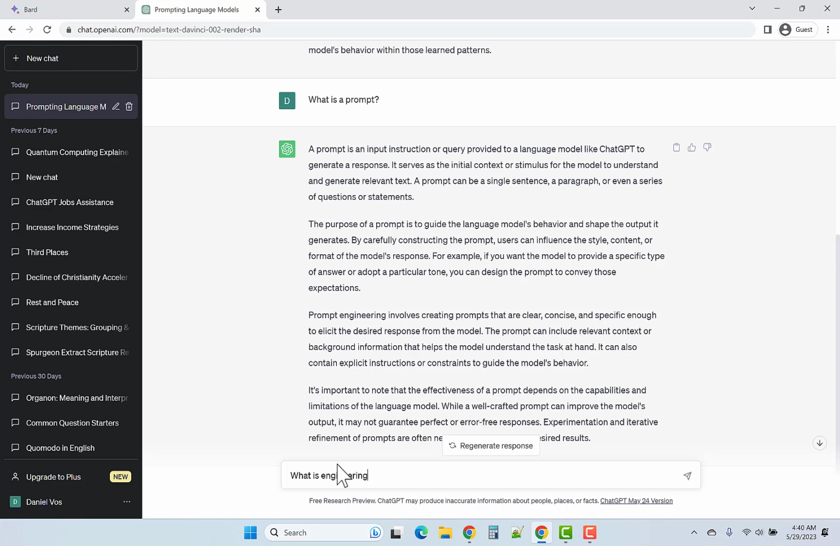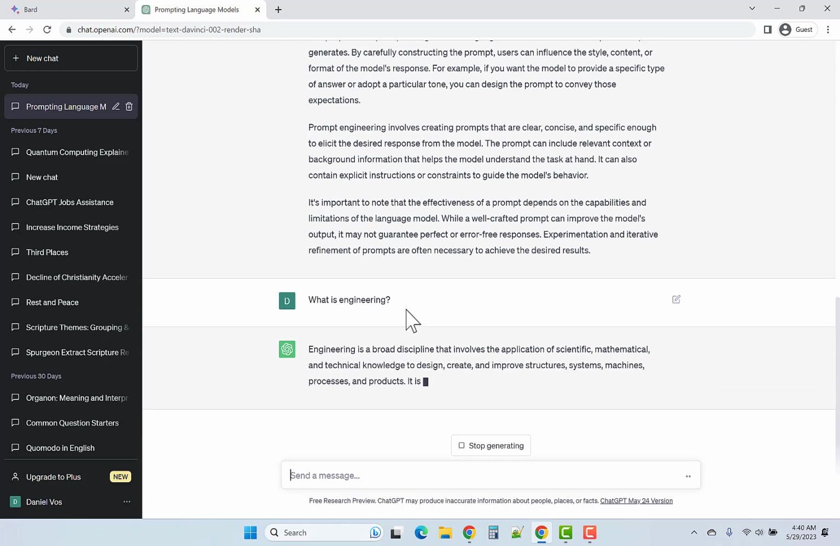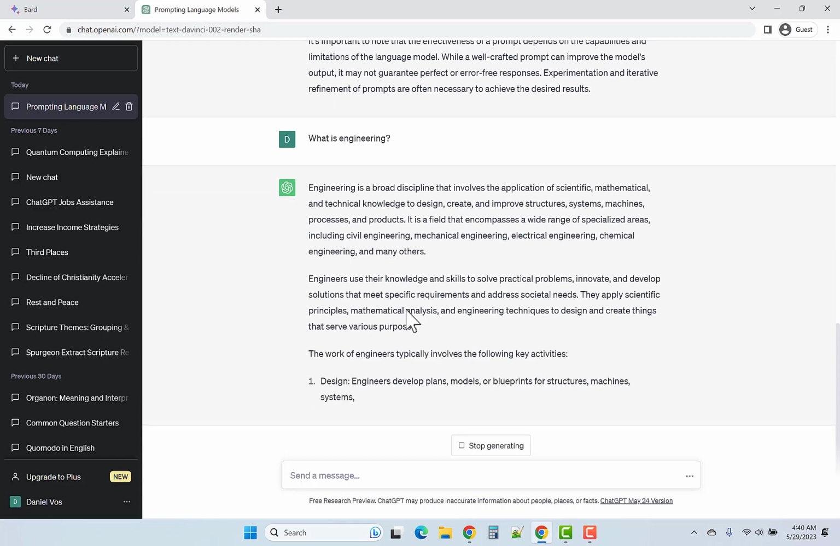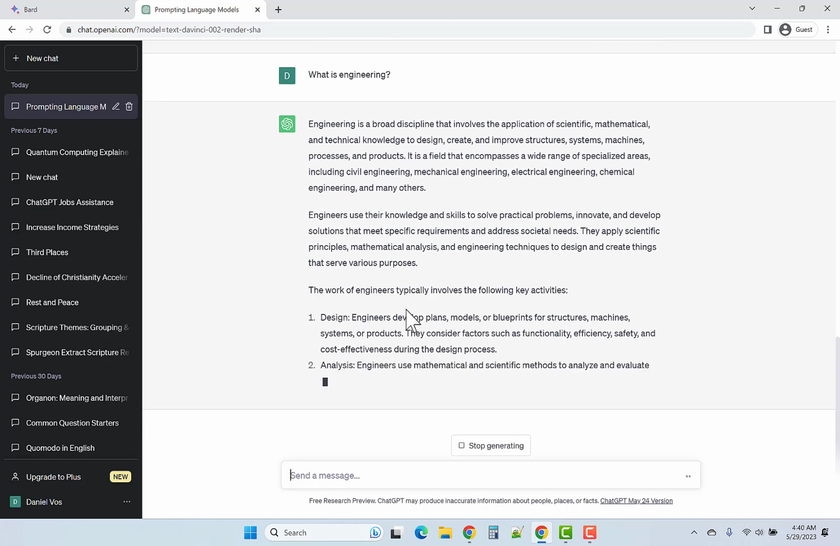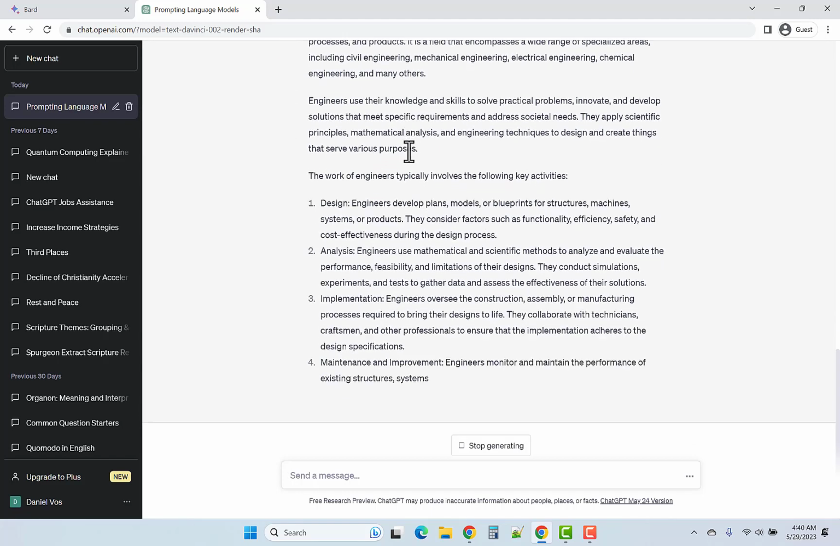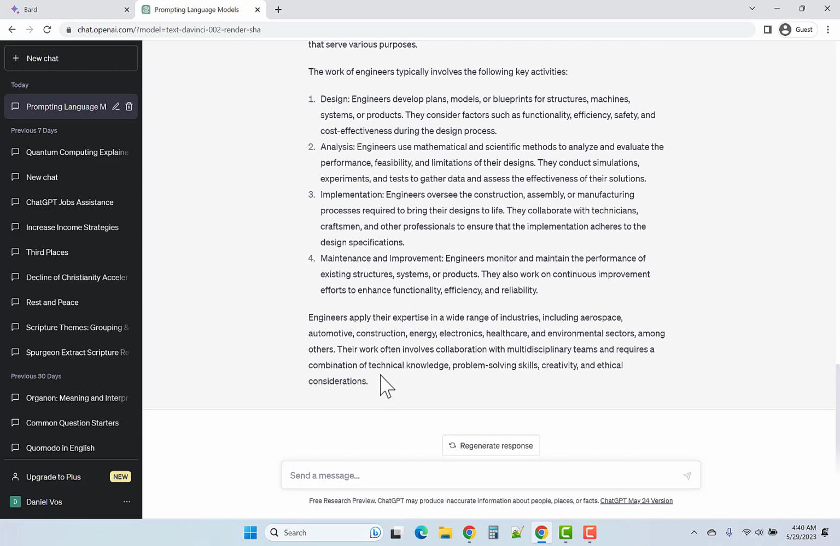Let's see what ChatGPT has to say. What is engineering? Okay, again, it's talking about application of scientific, mathematical, and technical knowledge to design and create, using your knowledge and skills to solve practical problems, to innovate and develop solutions. It's a lot of stuff that is going into more detail than we really need, but the point is that our goal in this course is to use prompts, to engineer them to achieve useful results.